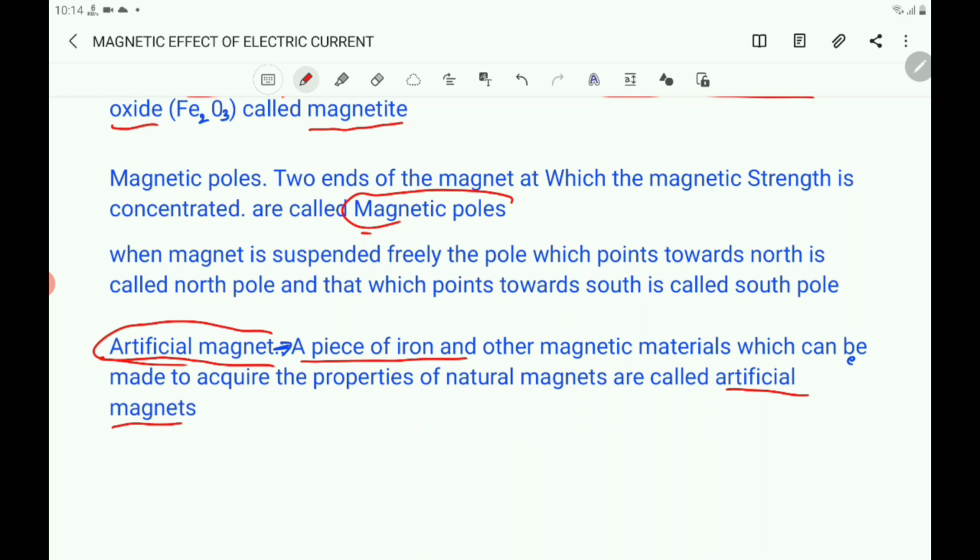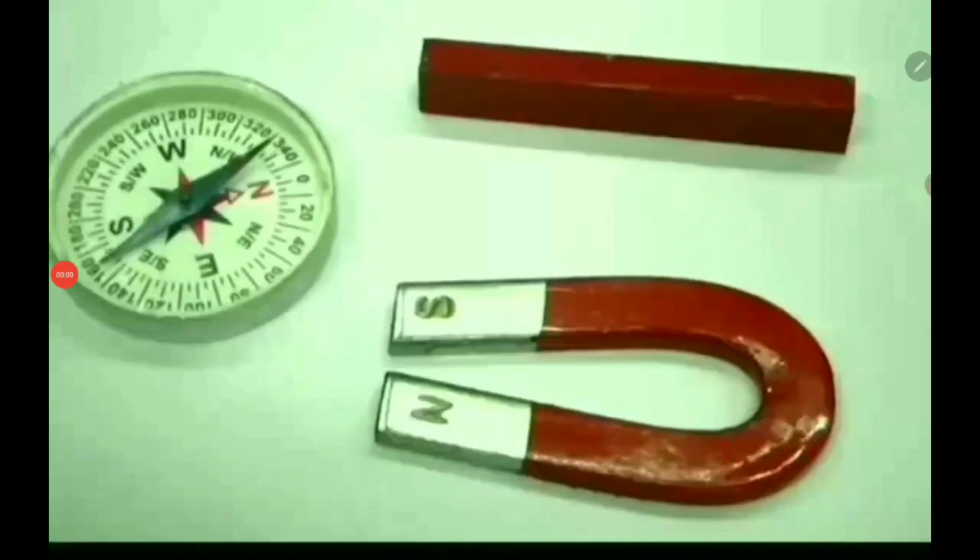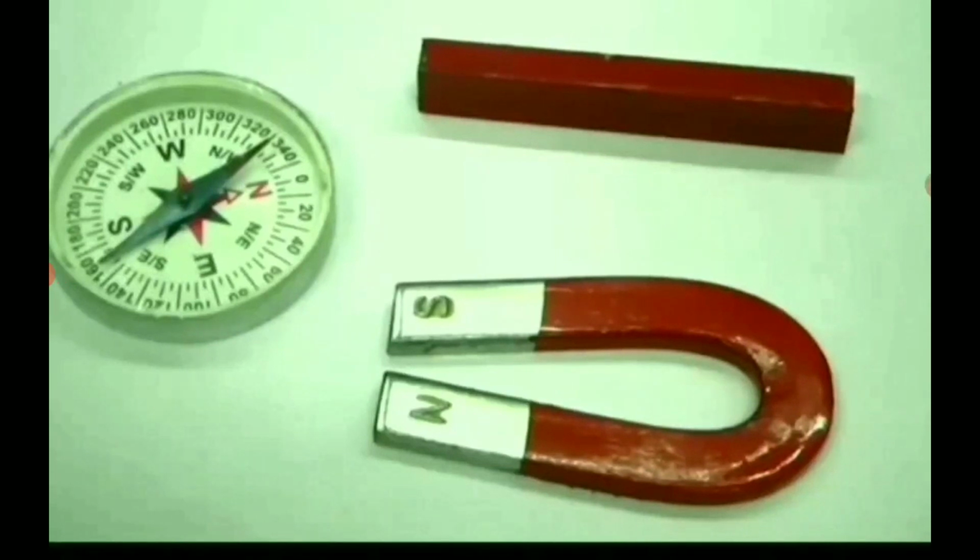Artificial magnets have particular shapes, but natural magnets do not have a particular shape. Here there are different shapes of magnets: bar magnets, horseshoe magnets, magnetic needle, etc. Here you observe three types of magnets: the bar shaped magnet, the horseshoe magnet, which has the shape of a horseshoe, and the needle magnet.